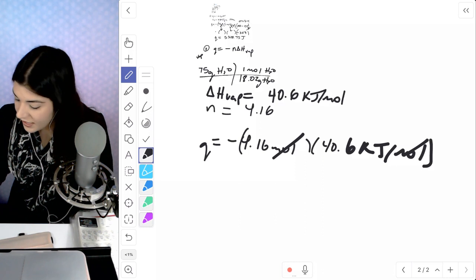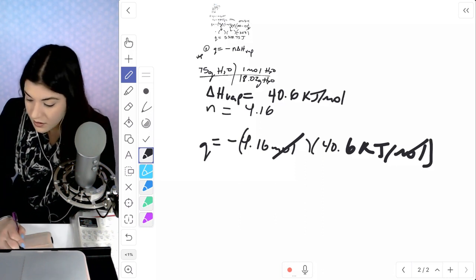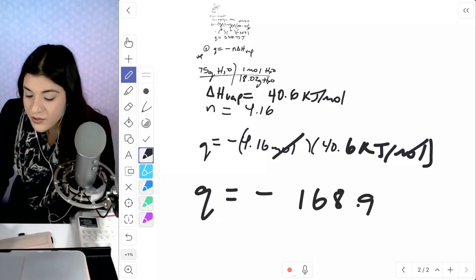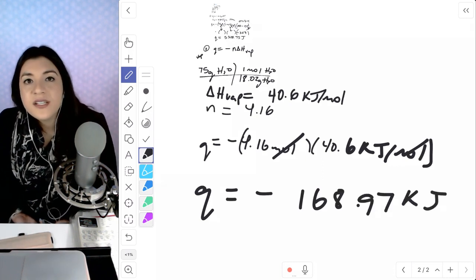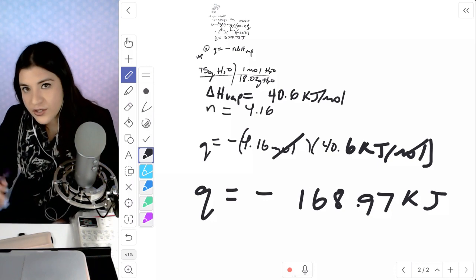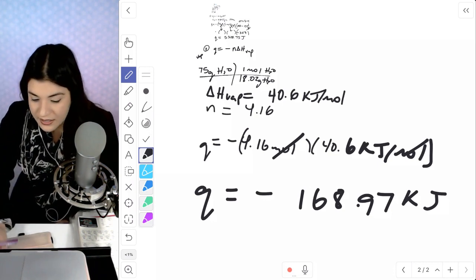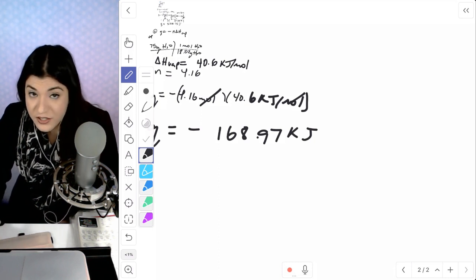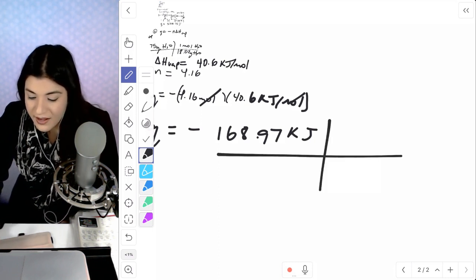Multiply these two together, and we will get negative 168.97 kilojoules. Because our previous answer was in joules, I'm going to automatically change this to joules. Did it tell us in kilojoules? No. Okay. So I'm going to change this to joules, dividing this really by 1,000.